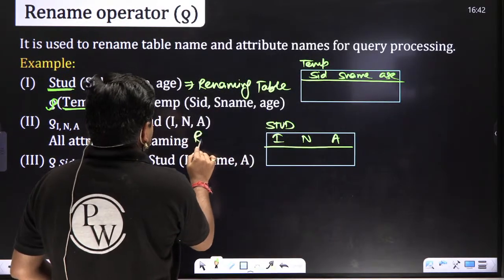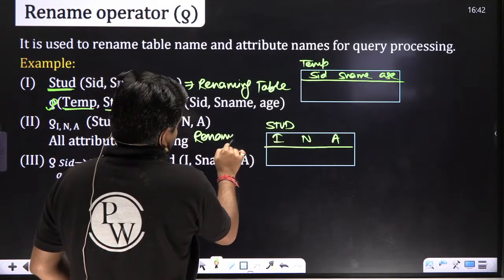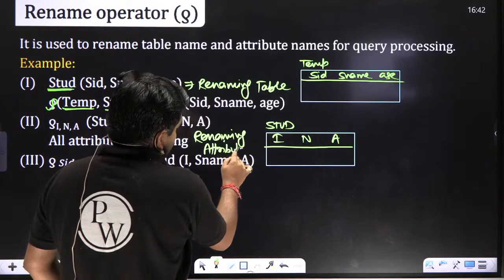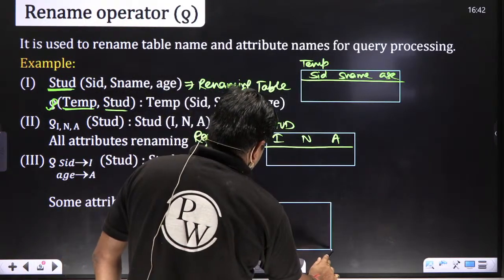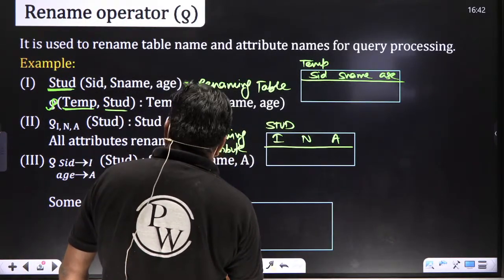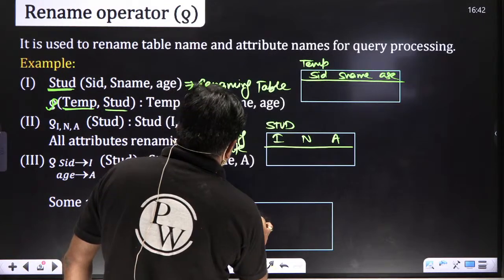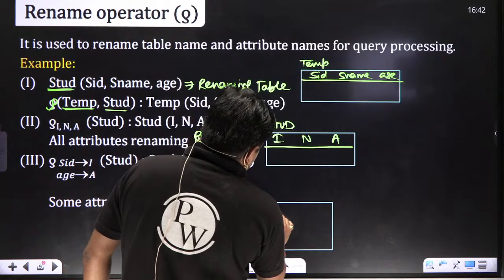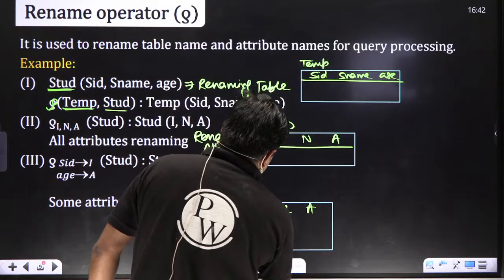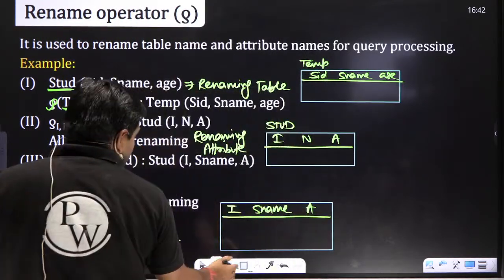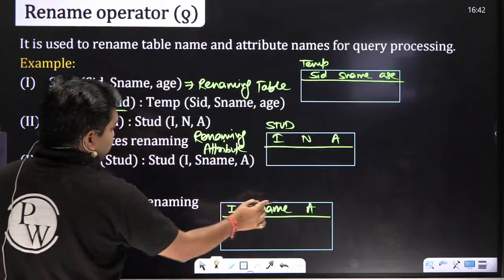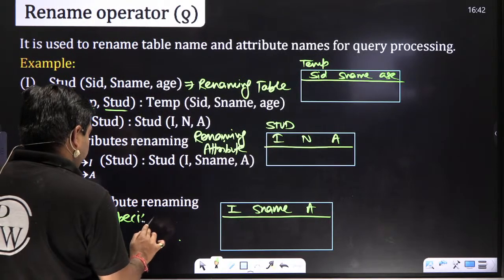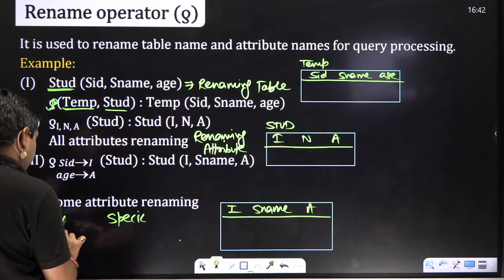So here I am doing attribute renaming. And in the third one, what happened? Here I am doing specific attribute renaming only. I rename only I and A, meaning ID and age, that is specific attribute renaming.